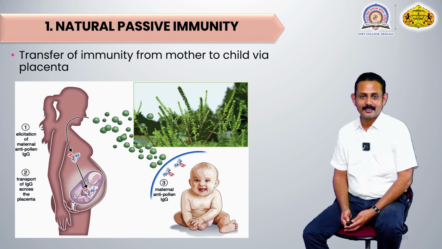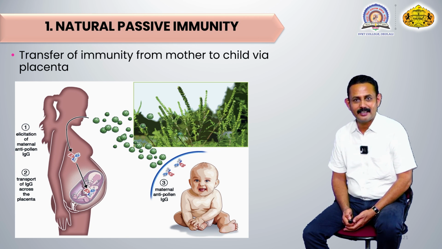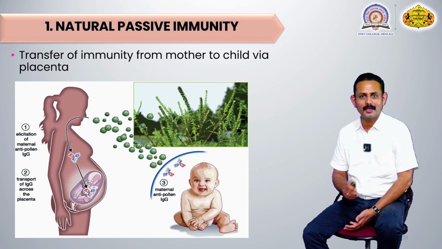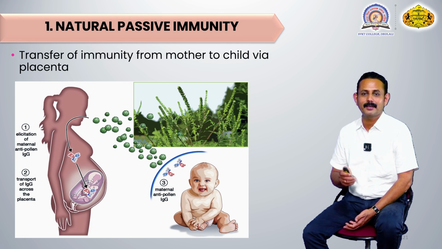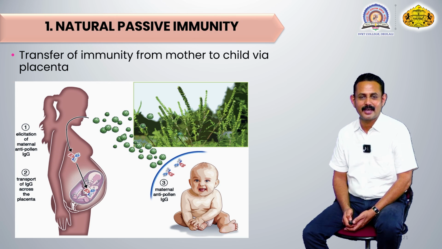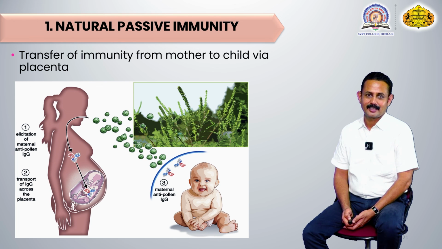Because the child, during its incubation in the womb, has an immune system that is not developed, and up to 6 months after delivery its immune system is very weak in nature. But by this transfer via the placenta, the baby has ready-made protection, because antibodies from its mother are circulating in its blood, and it gets protection against a variety of antigens. That's why it is one good example of natural passive immunity.